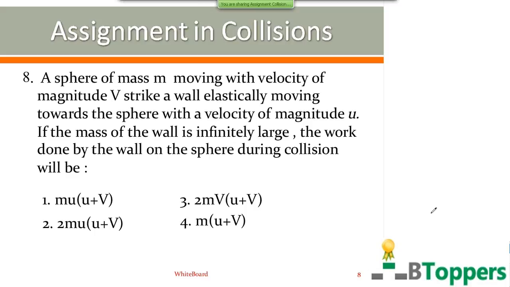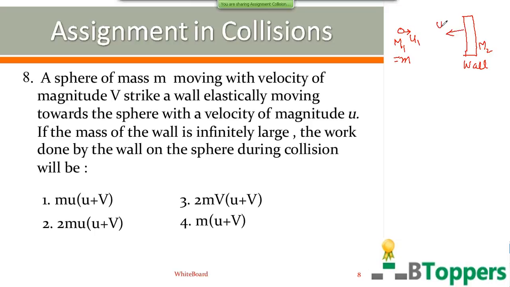So the collision is given to be elastic. The mass m2 is infinitely large. Here m1 is the mass of the sphere, and u1 is the velocity of the sphere. m2 is the mass of the wall, which is very large compared to the mass of the sphere. So m1 is equal to small m.